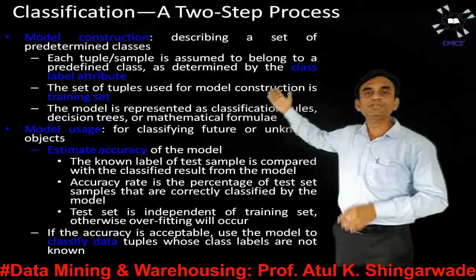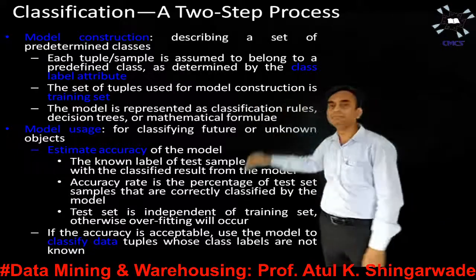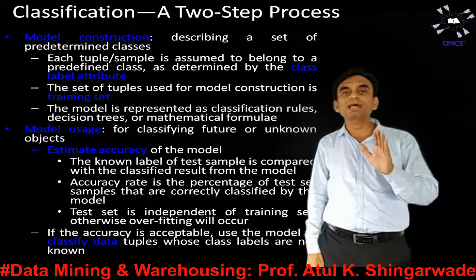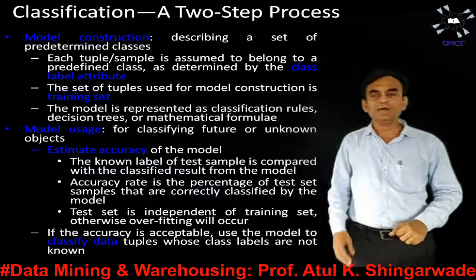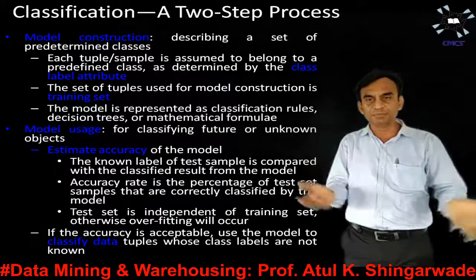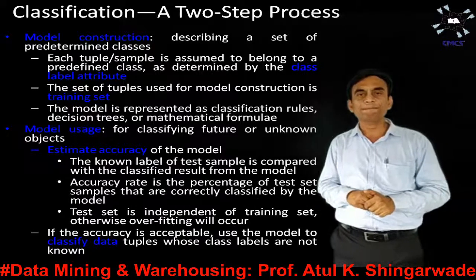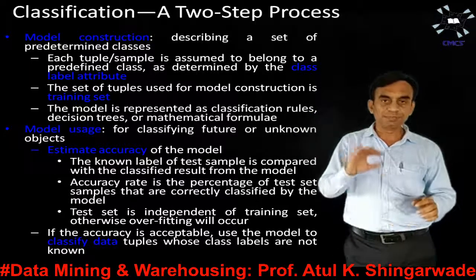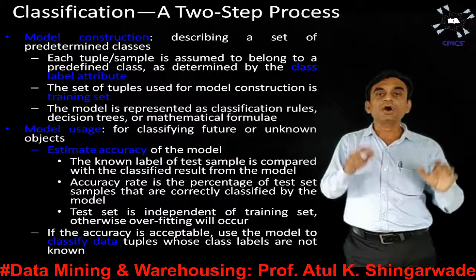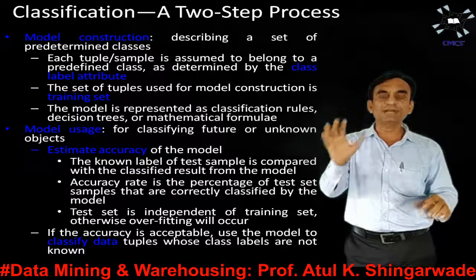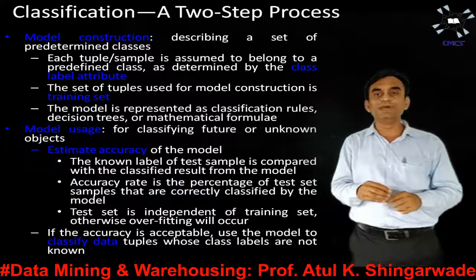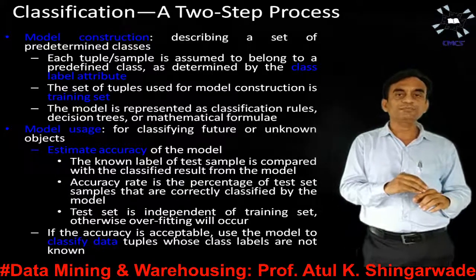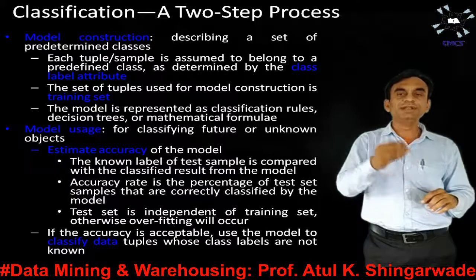Now, each tuple or sample is assumed to belong to a predefined class as determined by the class label attribute. Again we will take the same example, the percentage of 100 students. Each percentage value is going to belong to a predetermined class. Suppose we have a percentage value 59. Is it greater than 75?